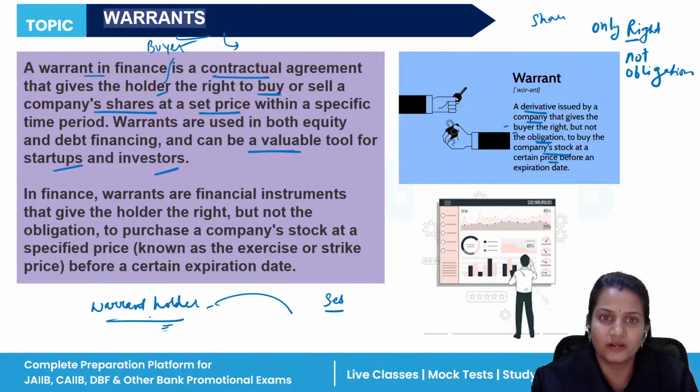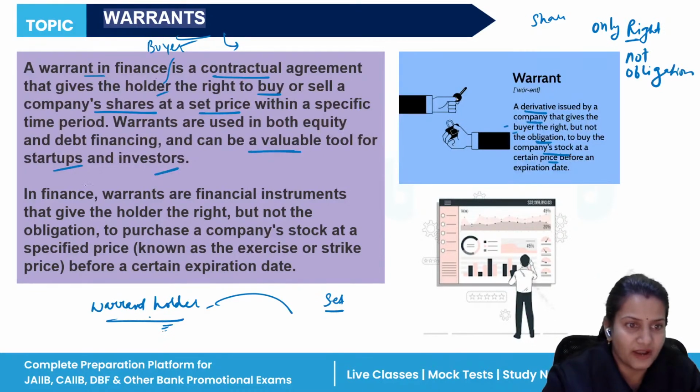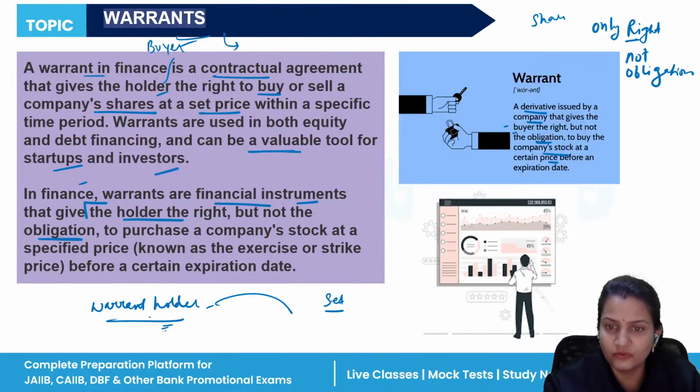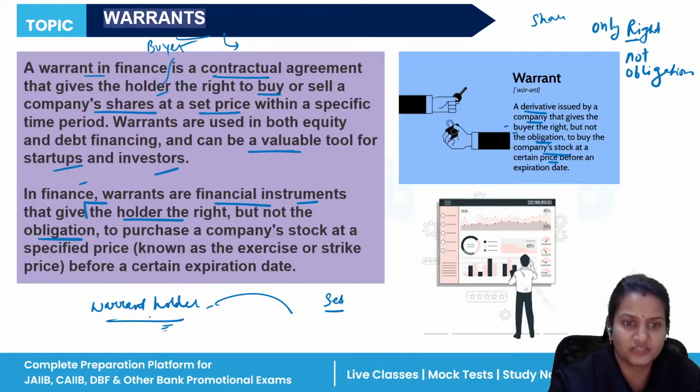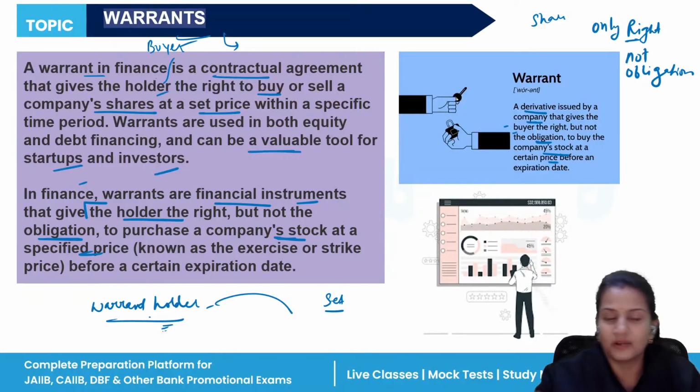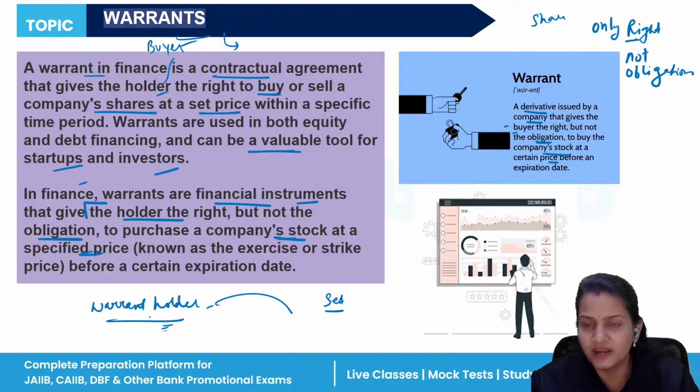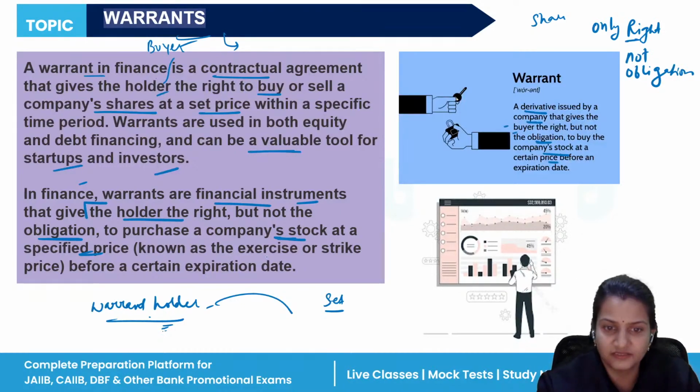Warrants give the holder the right but not the obligation. This line is very important. The holder has the right to exercise the warrants but not the obligation to purchase a company stock at a specified price, also known as the exercise price or strike price.